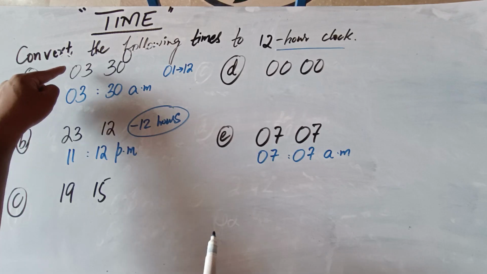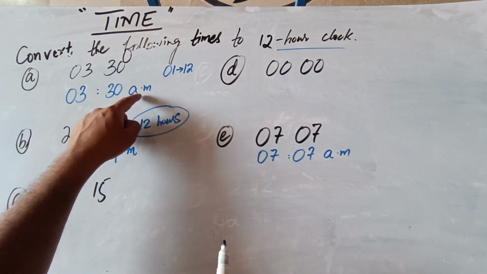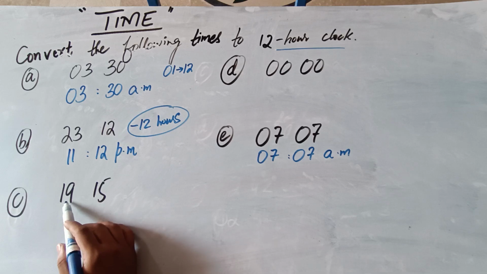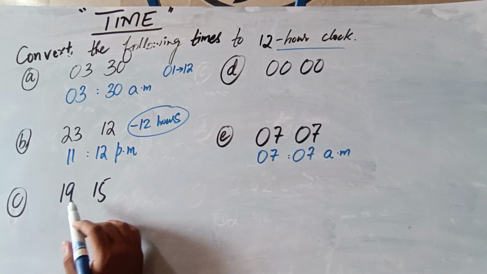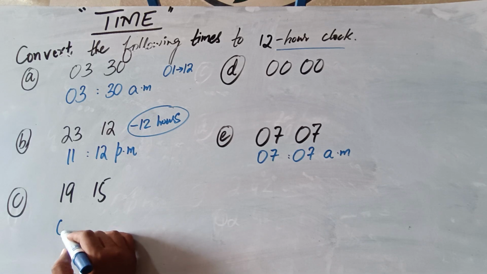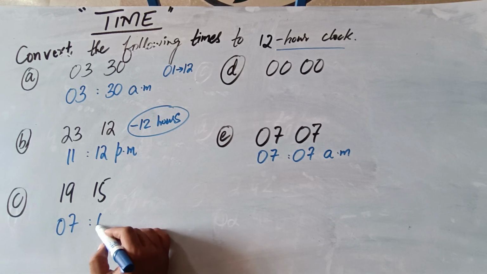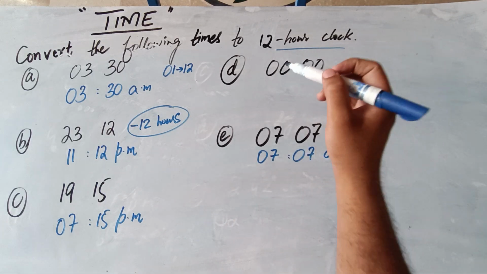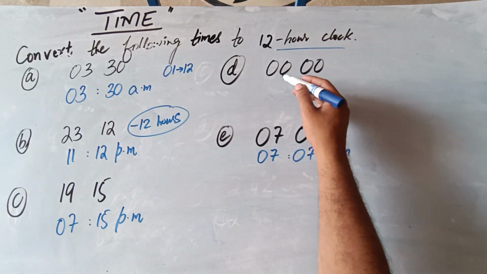And if the hour side is lesser than 12, it means that the time is in AM. Now the hour side is bigger than 12, so subtract 12 from 19. This gives you 7:15 PM.